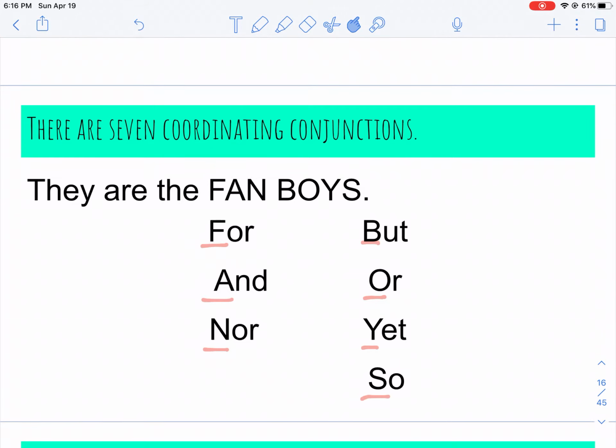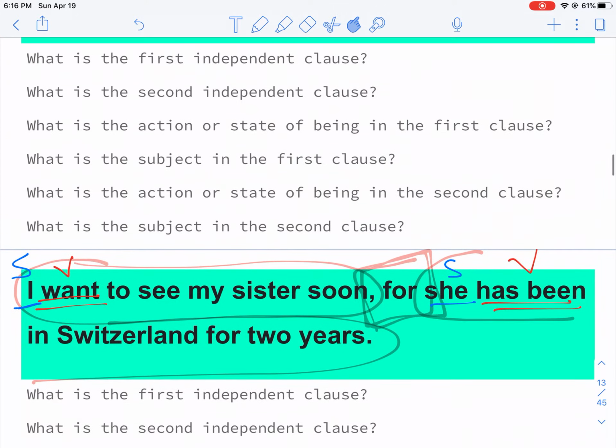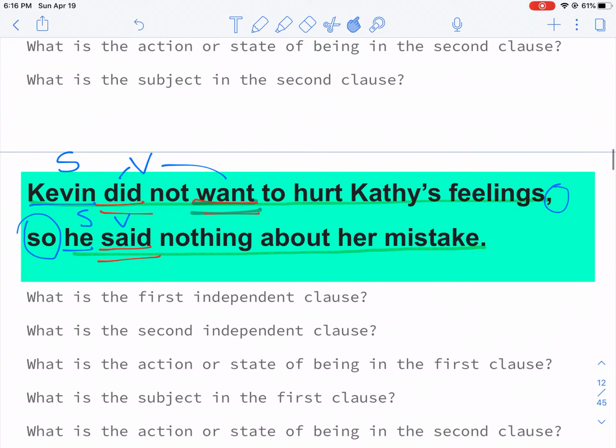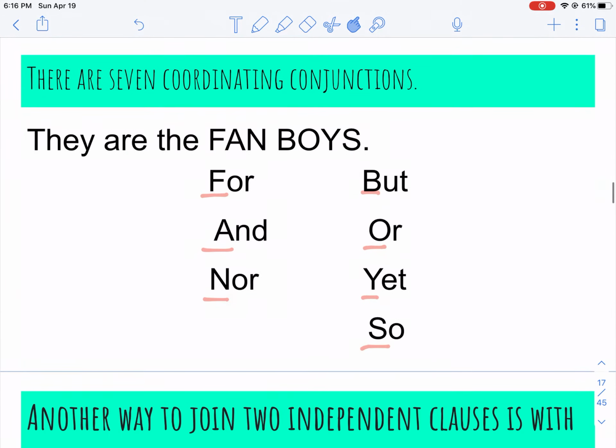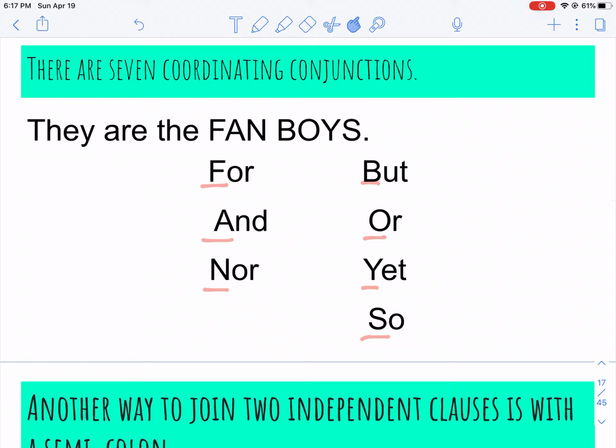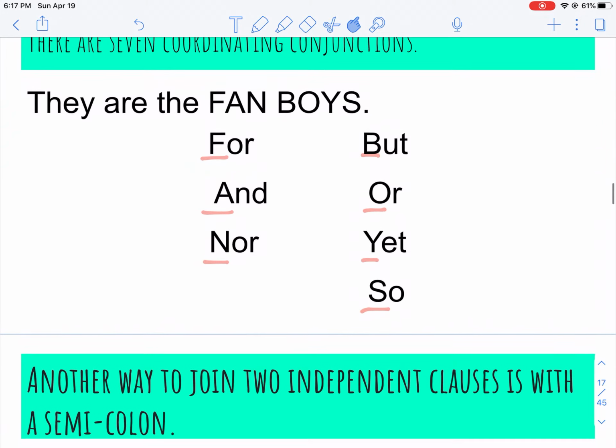And this is what I promised I would talk to you about when I was going over these sentences, where it said comma for, and here it said comma so. Those are part of our fanboys. So when you are making a compound sentence, you're connecting 2 independent clauses, and one way to do that is to use a comma and a coordinating conjunction in order to connect the 2.